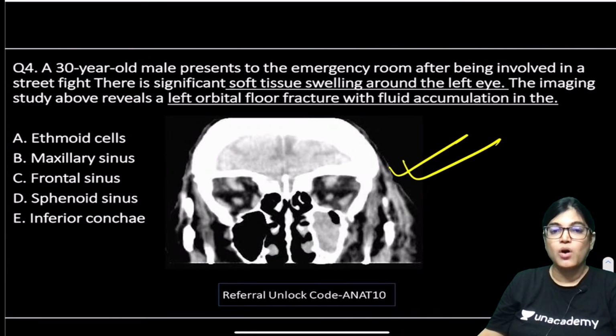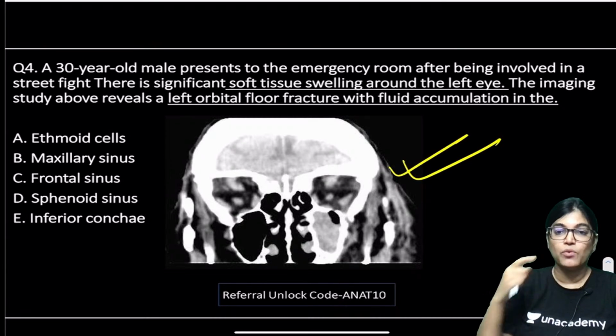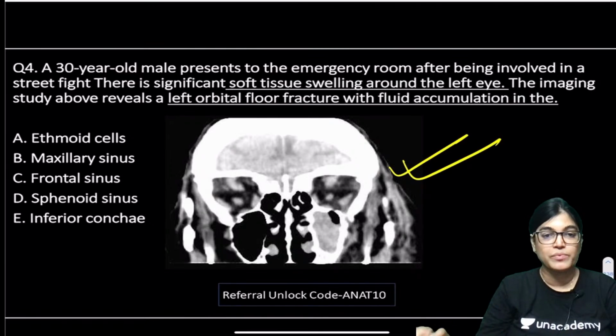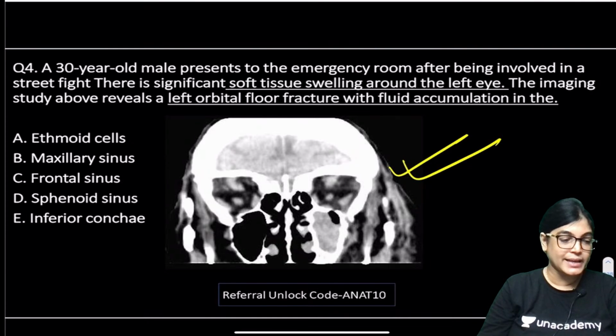Blowout fracture, yes, it's commonly involved. When there is a blow, it can be involving the floor of the orbit and can lead to fracture of the floor, involving the maxillary sinus. So most of you, only one or two answers are coming. You just mark the answer so that I can explain it.